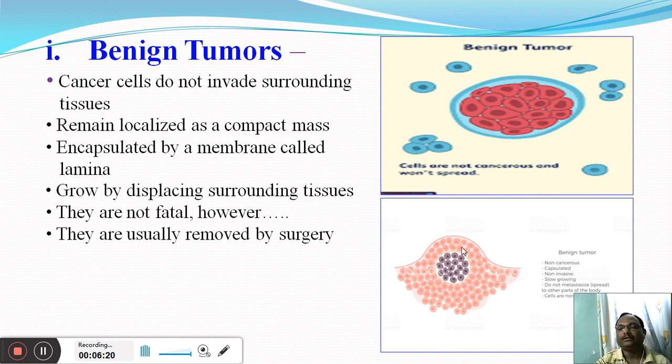Same is here. These are the cancer cells. Their growth is restricted to a local area, and these cancer cells are surrounded by a membrane, and out of that membrane these cancer cells are not coming out. So this is about the benign tumors.